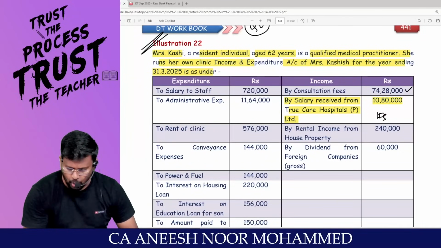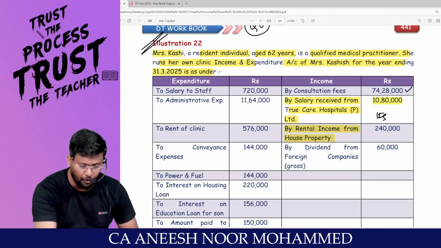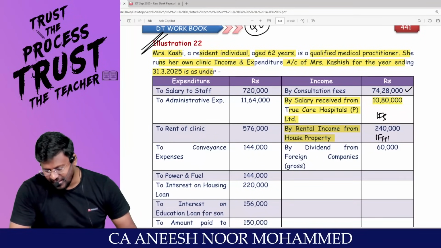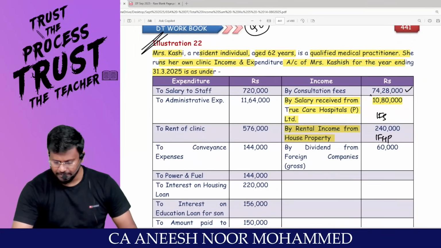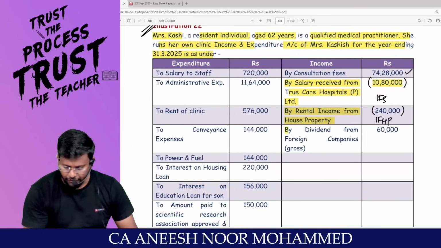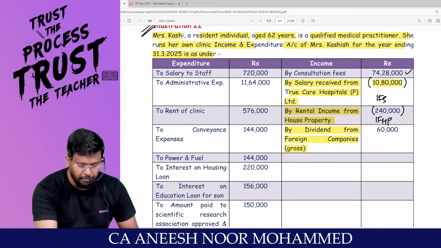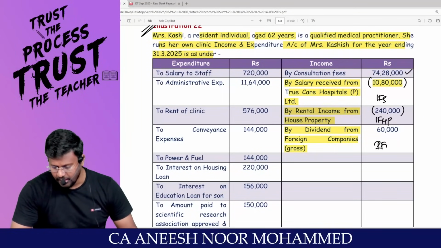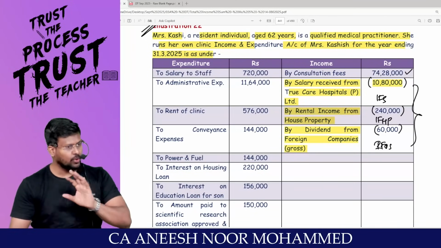Rental income from house property is an impurity for PGBP and should be included under the head IFHP. Right, sir? This should be reduced. Dividend from foreign company, sir, is an impurity for PGBP, should be taxable under the head IFOS. Are you all really with me? That means I have to exclude these three incomes.